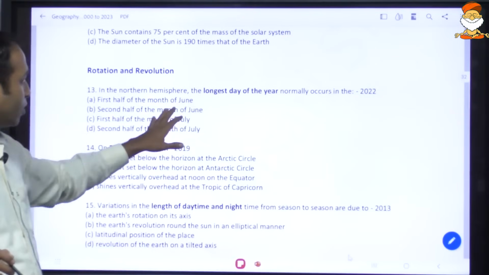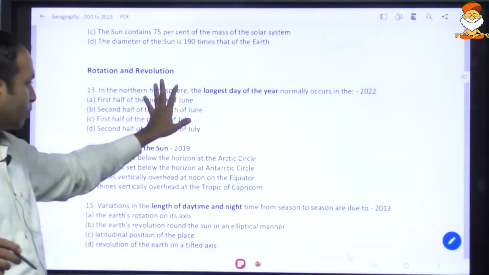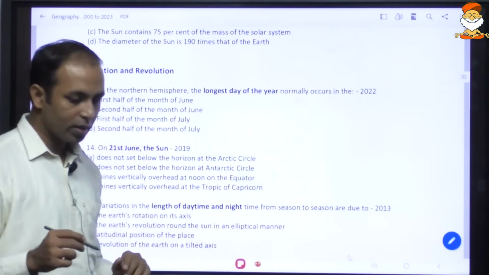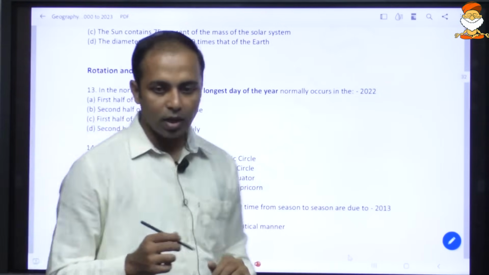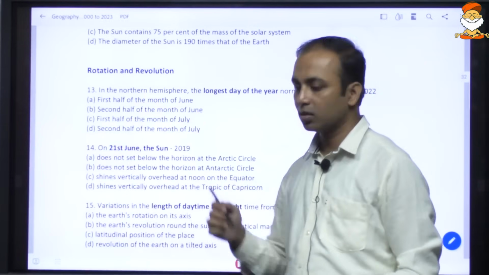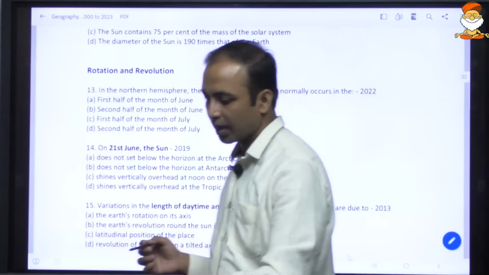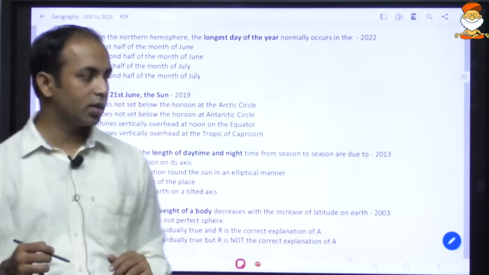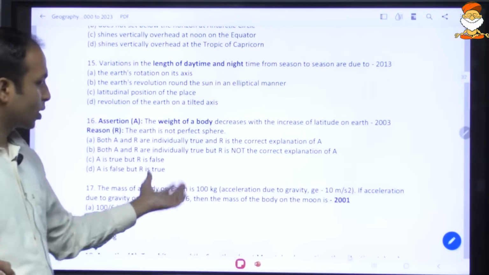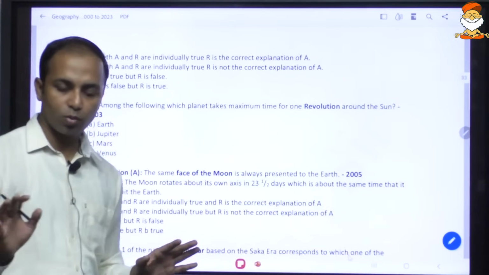With respect to rotation and revolution, they asked a question in 2022 with respect to the longest day of the year in the northern hemisphere, and a similar question was asked in 2019, wherein they asked, again in the northern hemisphere, on 21st June, where is the sun's direct ray. Then when it comes to the length of the daytime and the night time, in 2013 they asked what is the reason behind that. Similarly, there are some conceptual questions in the previous years.